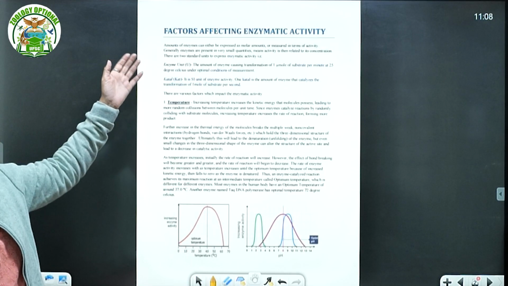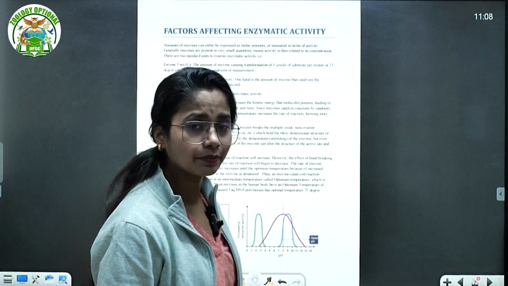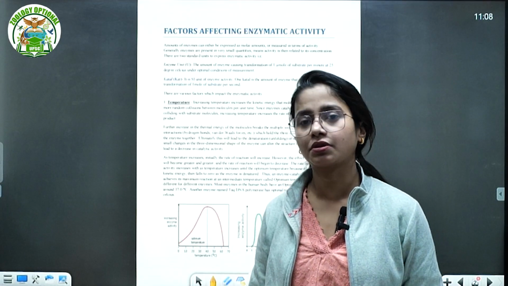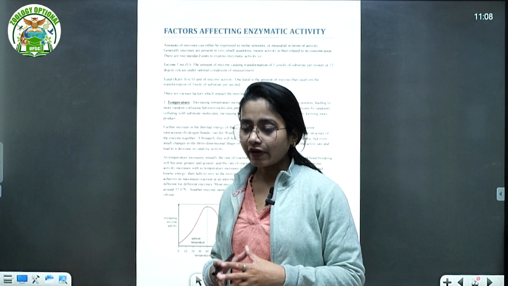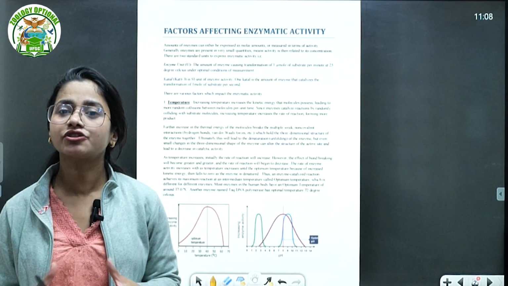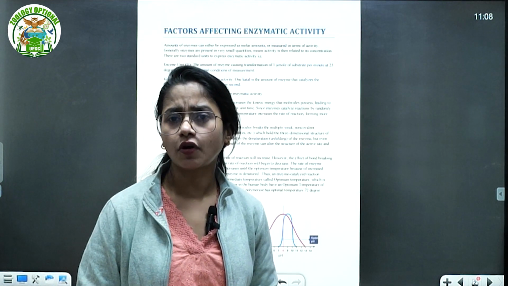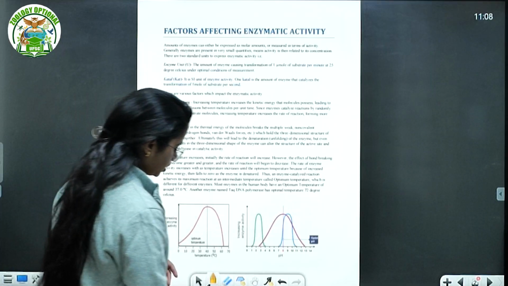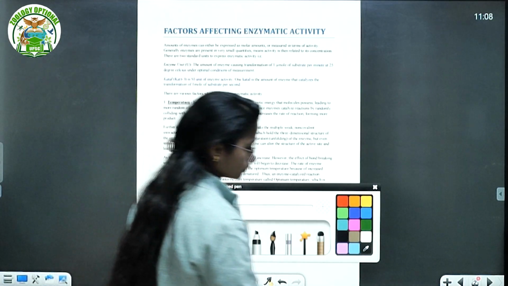Actually, when we talk about inhibition, you can consider it as part of a series. Why? Because inhibitors are also one of the methods, or you can say molecules, which impact the enzymatic activity. So why am I discussing it? This is the ultimate thing. Here we are going to talk about enzymatic activity. As we know the basic thing, and we have already talked about how the enzyme performs, right? So what is the enzymatic activity?